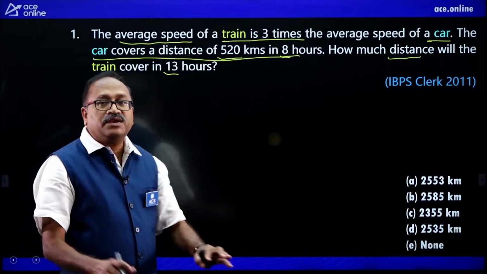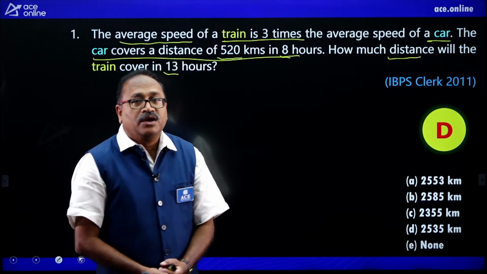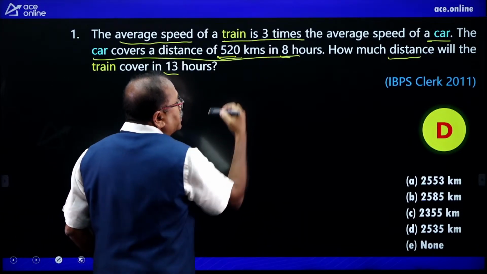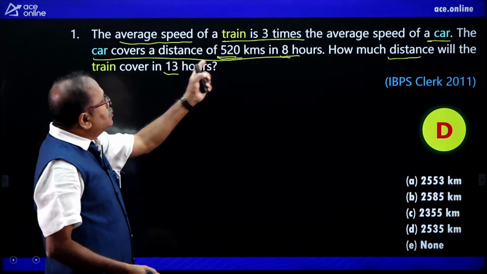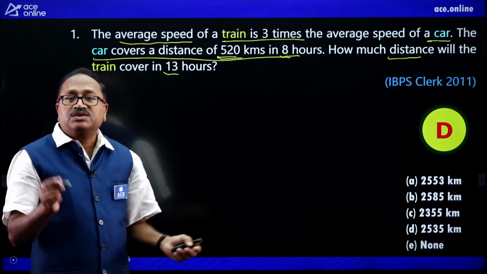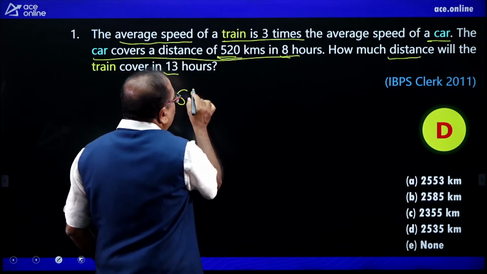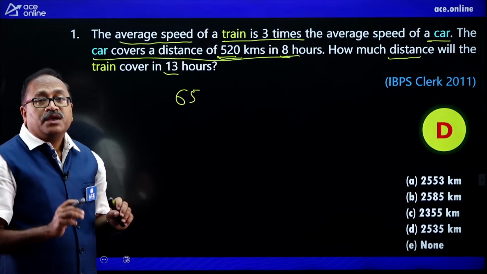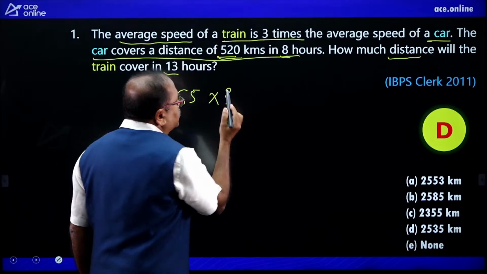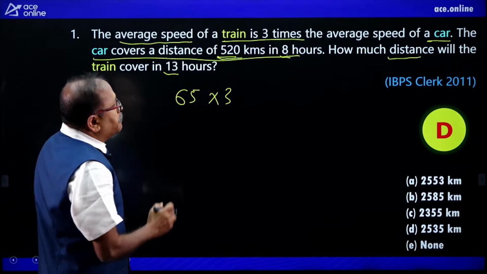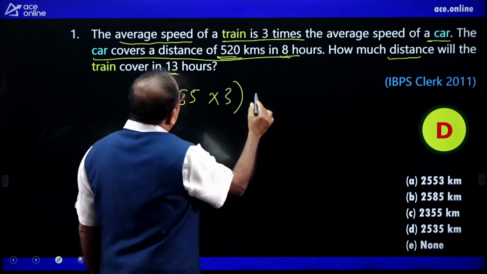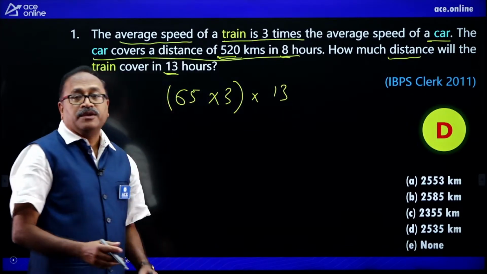Time is up, and option D is correct. How do we do this one? The very first thing is 520 divided by 8. How much am I getting? 6 8s are 48, and 8 5s are 40, so 65. That is 65, the speed of the car. I will convert this to the speed of the train. Train speed is 3 times, so multiply this by 3. I got the speed of the train, and in 13 hours how much distance it will cover? So, speed into time 13, that is your answer, that is all.